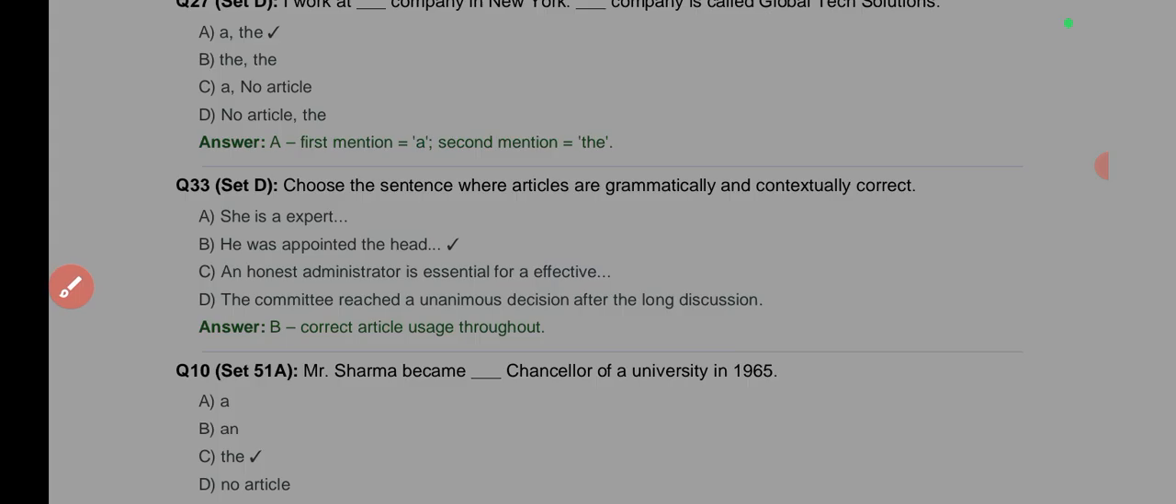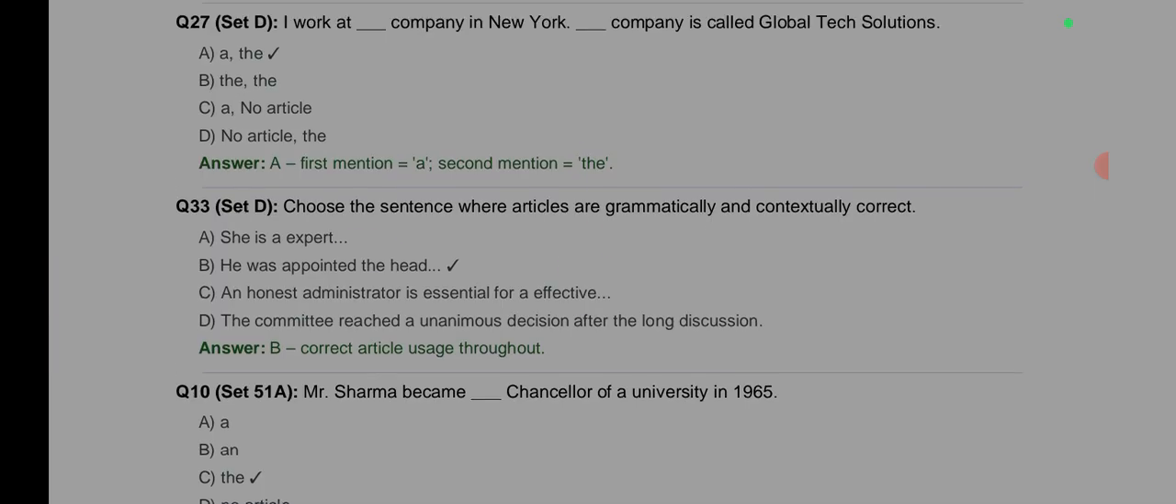Okay, so now the next one says, choose a sentence where articles are grammatically and contextually correct. Okay, "She is a spark." That's wrong. Why is it wrong? Because "a" does not work with a vowel sound. Okay, "He was appointed the head." That seems correct. Let's go to the next one. "An honest administrator is essential for effective." Okay, that's correct, but this is what destroys this: "an effective." "The committee reached a unanimous decision after the long discussion."